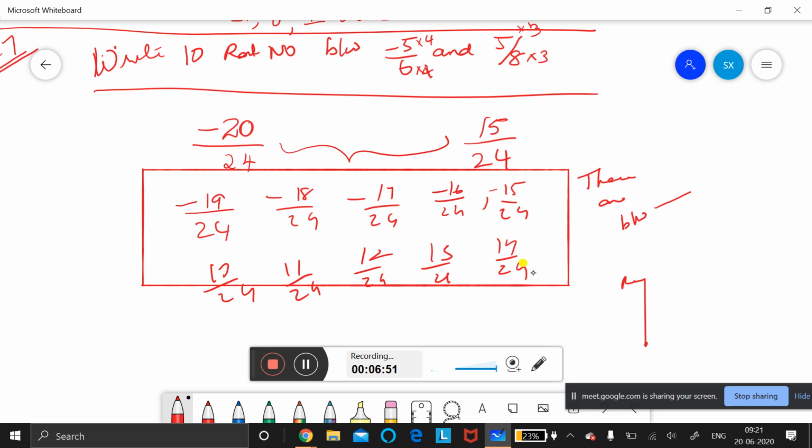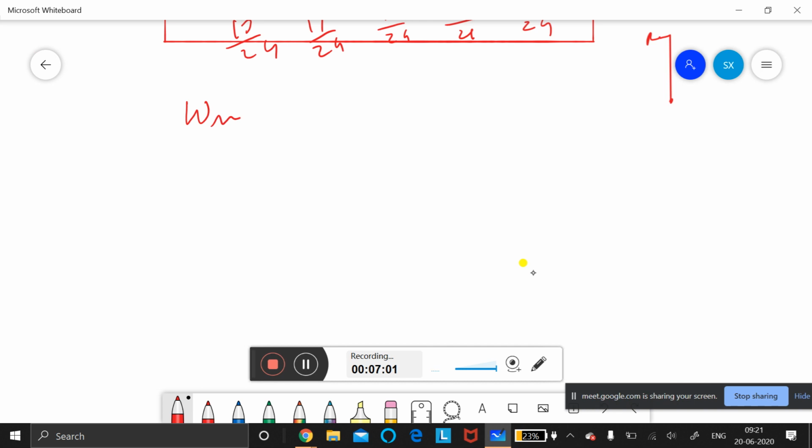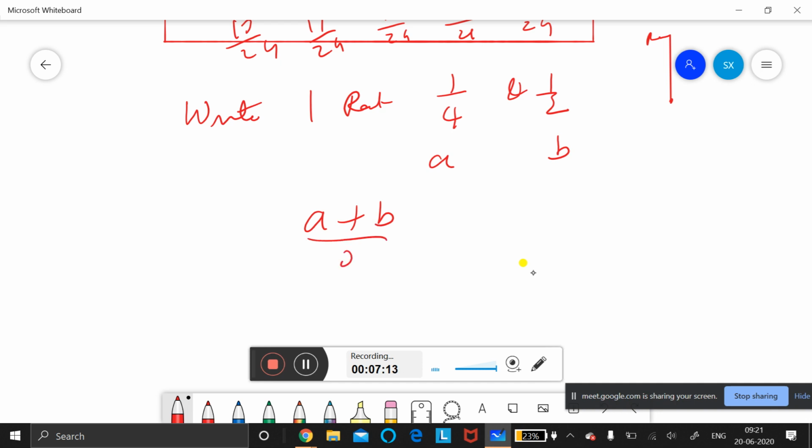If they ask you one rational number, children, we have a formula. Suppose the question is to write one rational number between two numbers. The next example: 1 by 4 and 1 by 2. You use the formula A plus B by 2, called the arithmetic mean, which is the average of these two. We can do this method also. That is the easiest method, one of the mathematical methods which we can use in statistics.